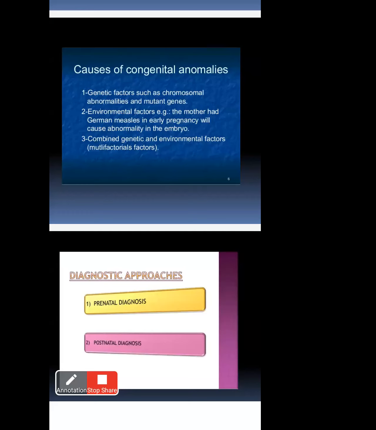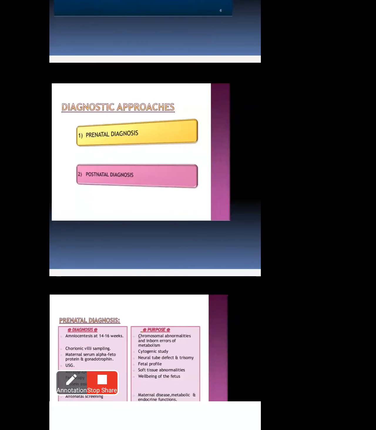Because the mother already has some problems in the early pregnancy time, that also affects the baby. That is the environmental factors. And the third one, combined, means genetic and environmental factors combined, like multifactorial. Multi means more factors. Here, only two factors, genetic and environmental, combine and affect the congenital anomalies. And next, diagnostic approaches.